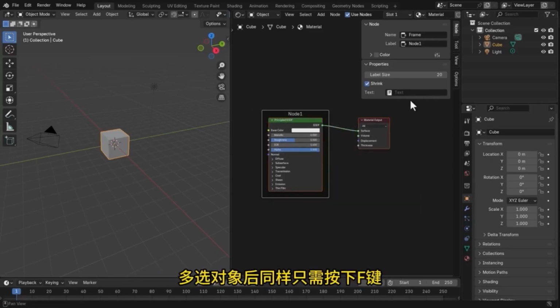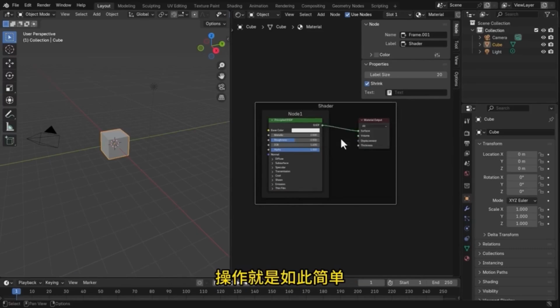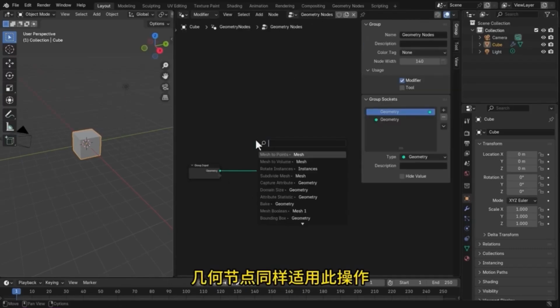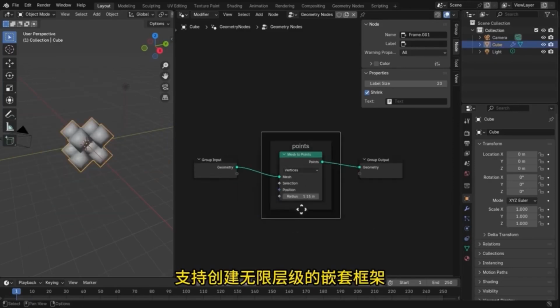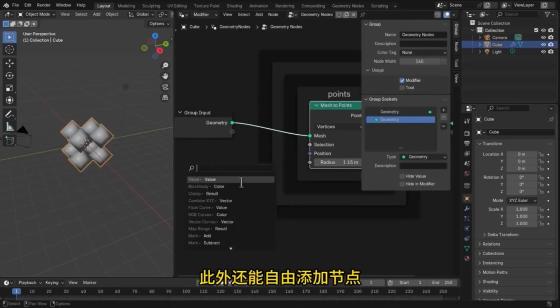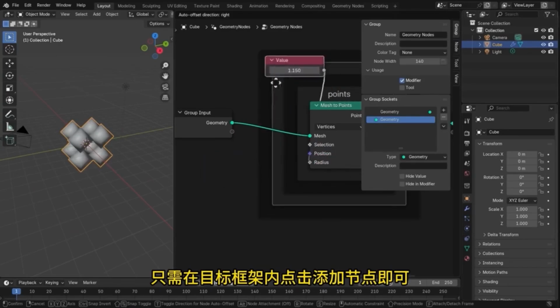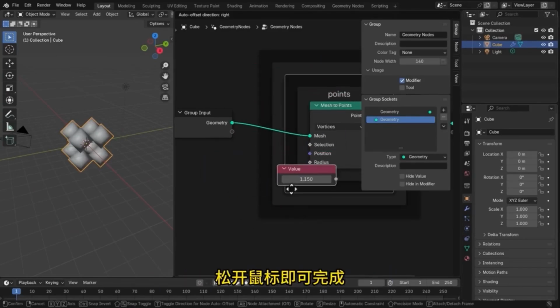When multiple objects are selected, you just need to press the F key to name them as shader. The operation is just that simple, and this also applies to geometry nodes. The F shortcut key is clearly more convenient than the previous one. It supports creating nested frames of unlimited levels. Additionally, you can freely add nodes. Simply click to add a node within the target frame, and when you hover, the target area will automatically highlight. Release the mouse to complete the action.